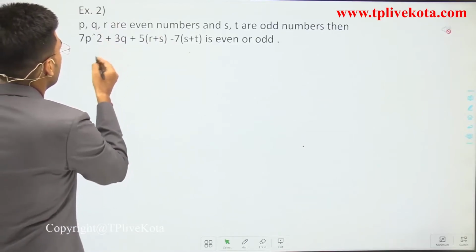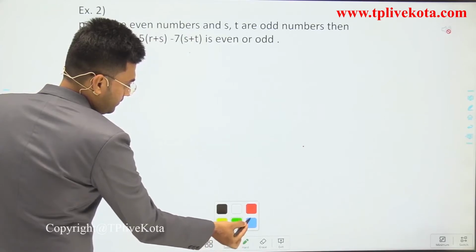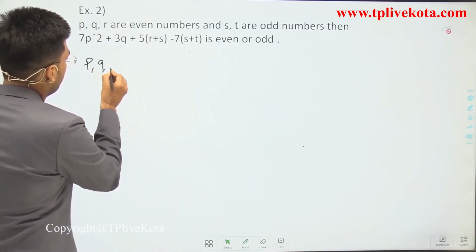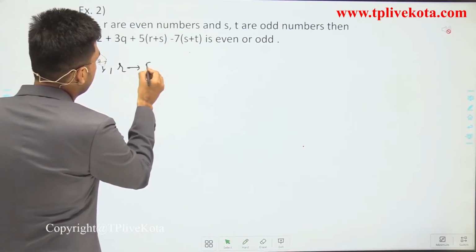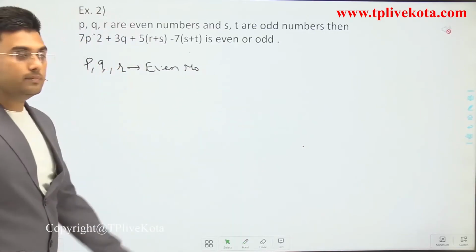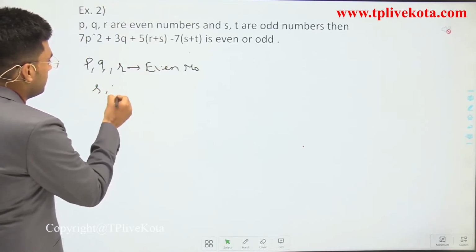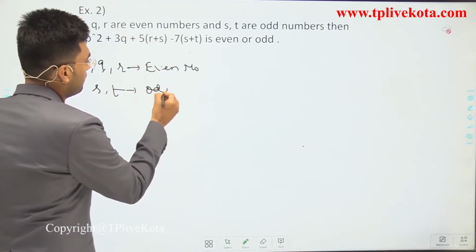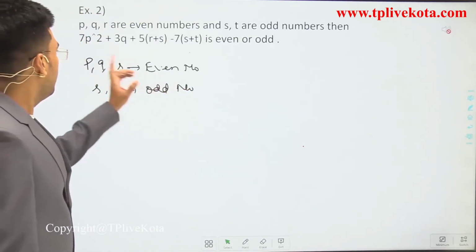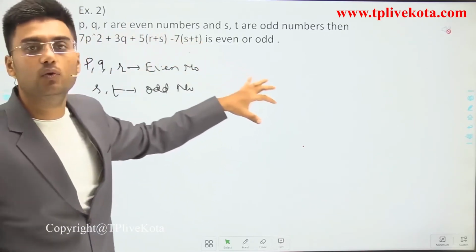Here p, q, r are even numbers, and s and t are odd numbers. By this information, we have to identify whether this expression is even or odd.